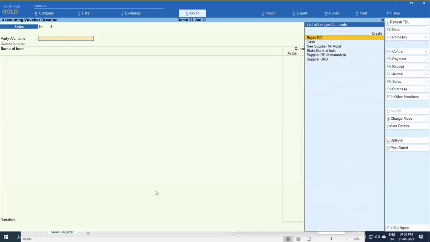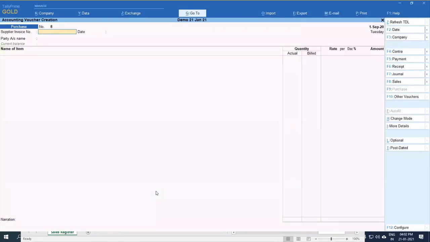I am going here into purchase. See the interesting part of the purchase. Sir is saying that newspapers are purchased, which is not part of my inventory, but still do I have to maintain GST or not? It is a different concept. Suppose one party charges newspaper plus GST, or one party charges only newspaper without GST. In both cases it is your choice to charge GST or not, but accounting will be different in the newspaper case.